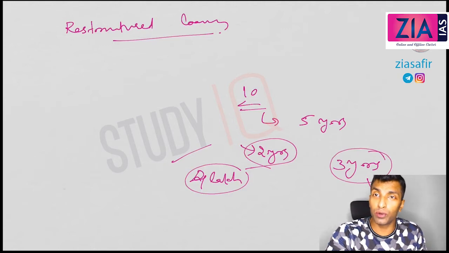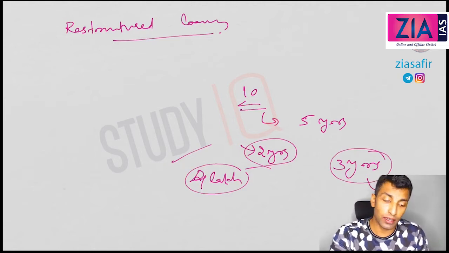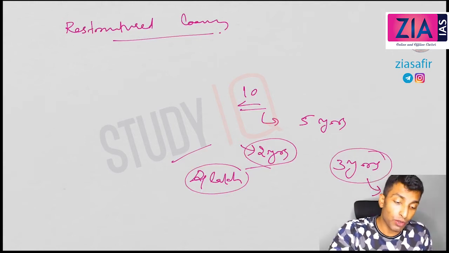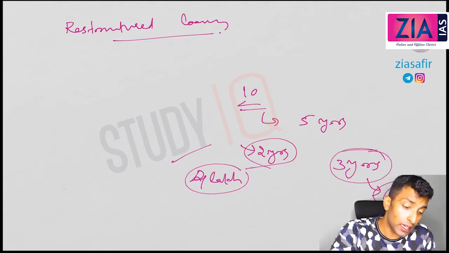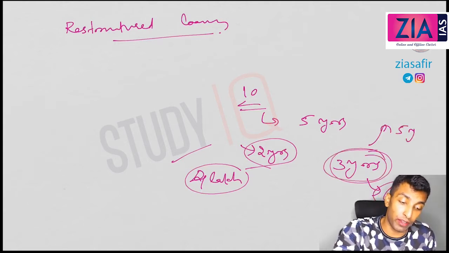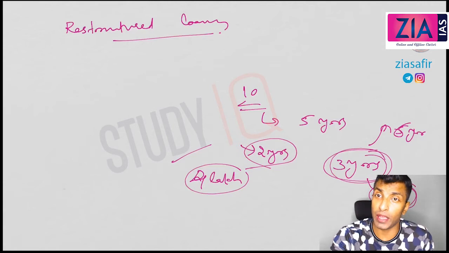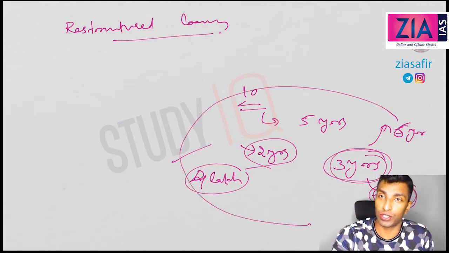So what you can do is restructure the loan with the permission of the bank. The bank will do that so that it can prevent this becoming NPA and bad debt. So the bank will restructure this loan. This 6 lakh, the 3 years may change to maybe 5 years, or maybe 6 years. So the installment that you need to pay will be reduced, so it may be within your payment capacity. This is what you mean by a restructured loan.